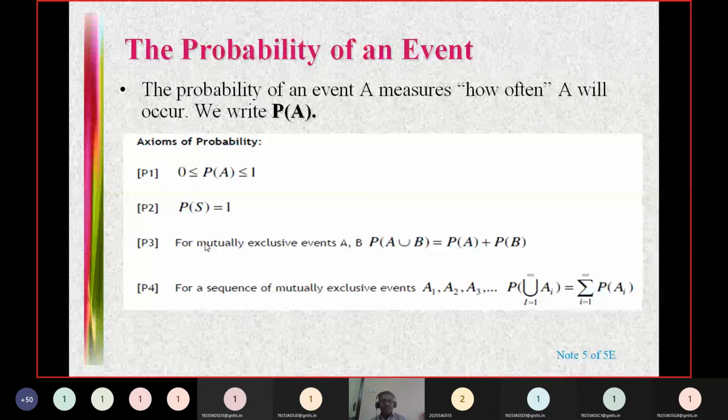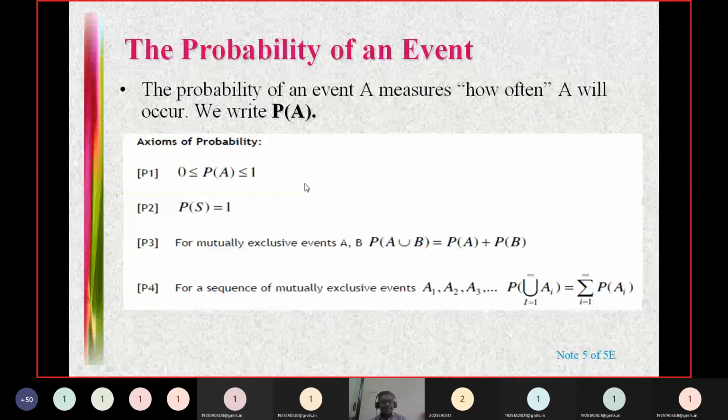This can be generalized to n events, a sequence of events also, not necessarily finite. Even if you have an infinite set of mutually exclusive events, the probability of their union must be equal to the infinite series sum of the probabilities of the individual events.